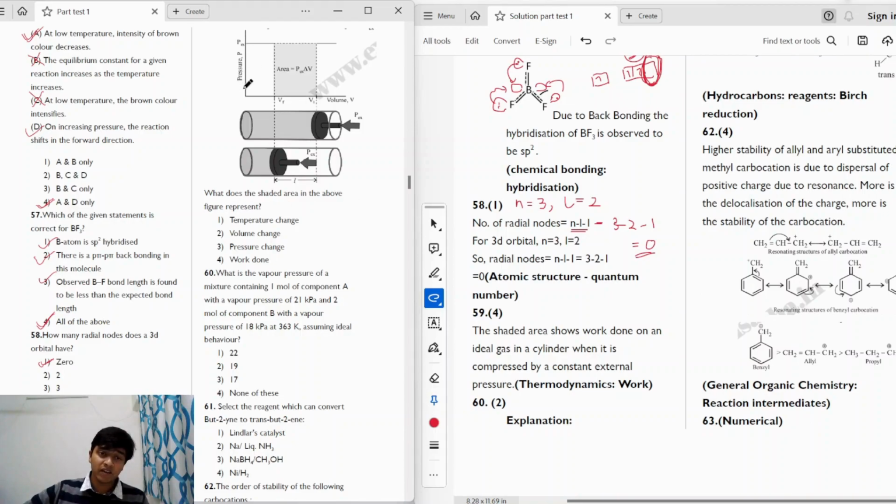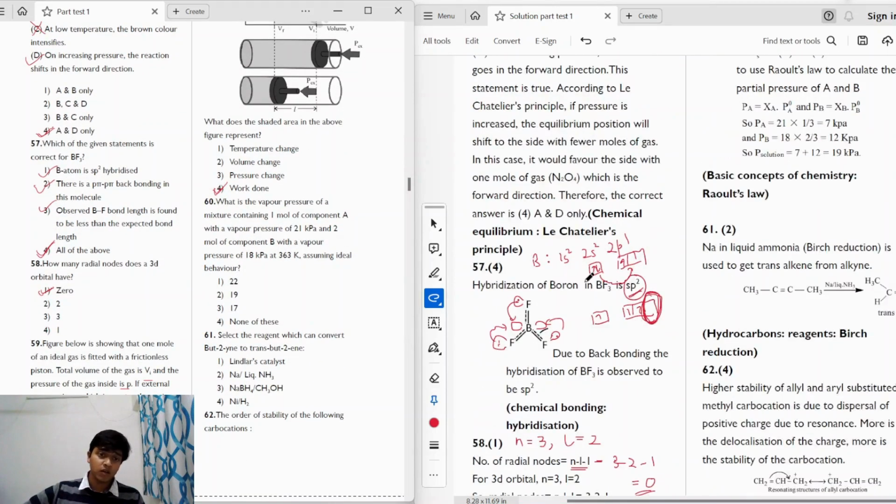So we have a PV graph. We know that in a PV graph, the area below the curve gives us the value of work done. So in a PV graph, the area below the curve is equal to the work done, right? So the correct answer will be option 4, which is work done. Moving on to the next question.